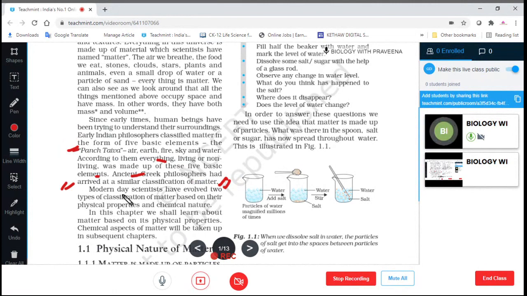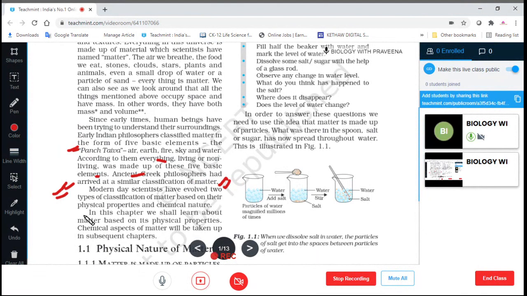In modern days, scientists have evolved two types of classification of matter based on their physical properties and chemical nature.